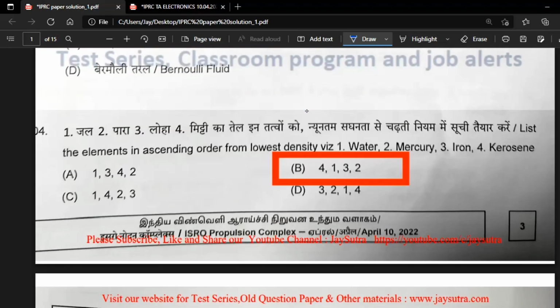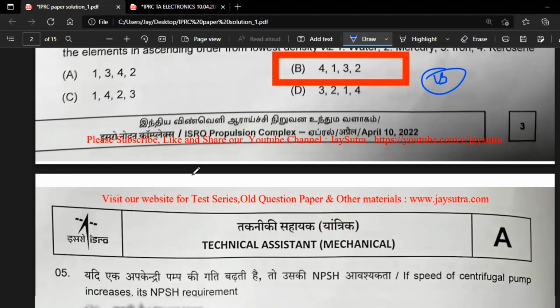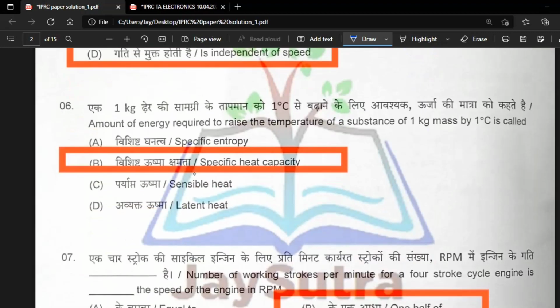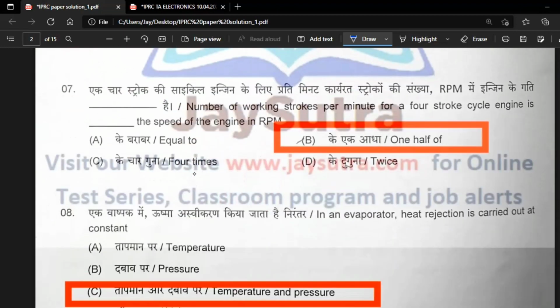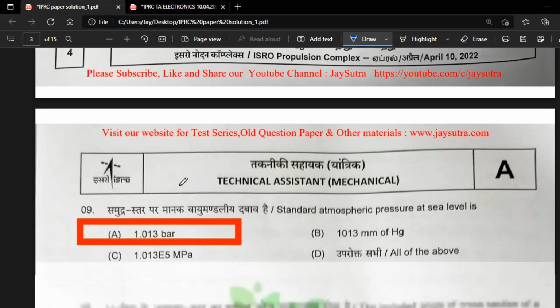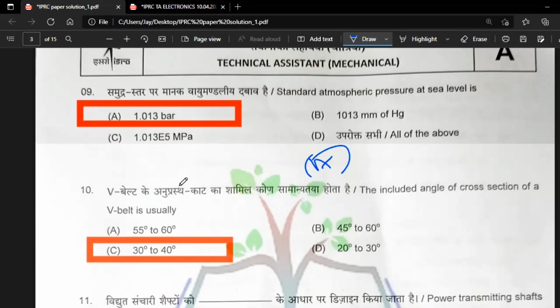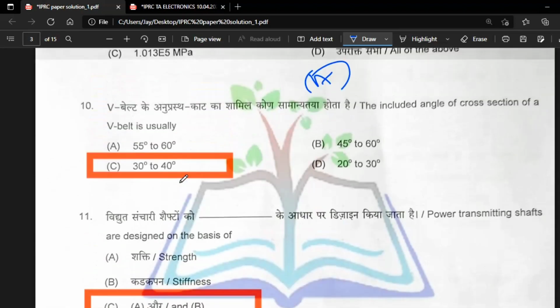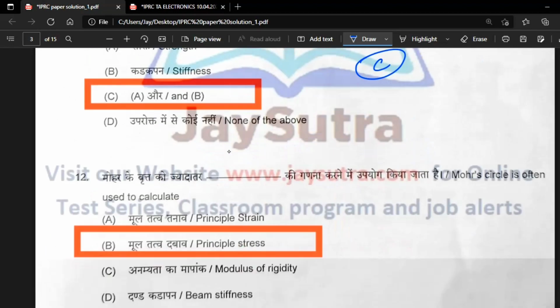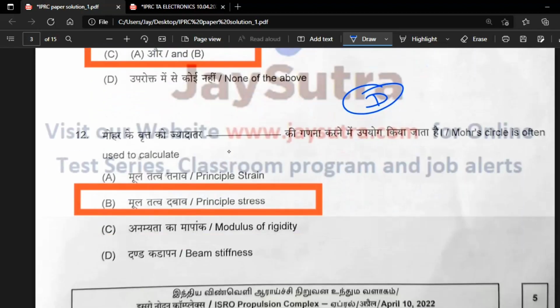And once again I want to tell you, just go through this, all the options are given here, like option B here, option B there. So just download this question paper and analyze yourself. Once again, this is not the official key. We, team JaySutra, are making it for you. Go through the whole question paper, write down your options, and cross-verify with our options. It may be somewhat wrong, not 100% accurate, but this is our judgment and our explanation, and all this is for you only.